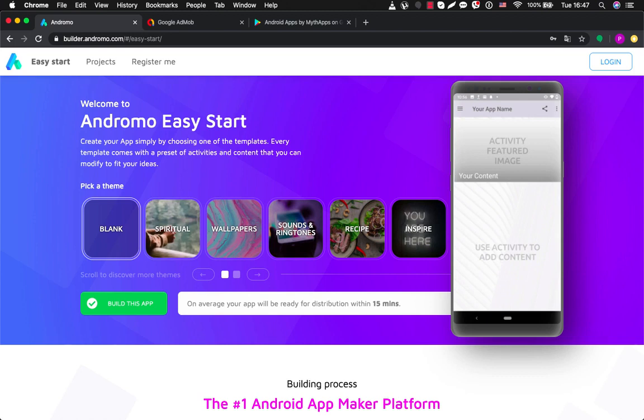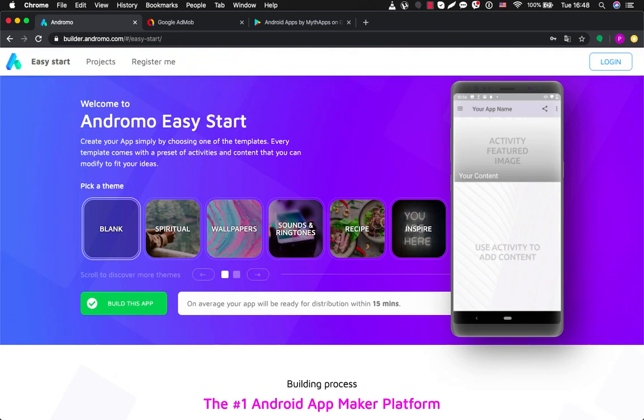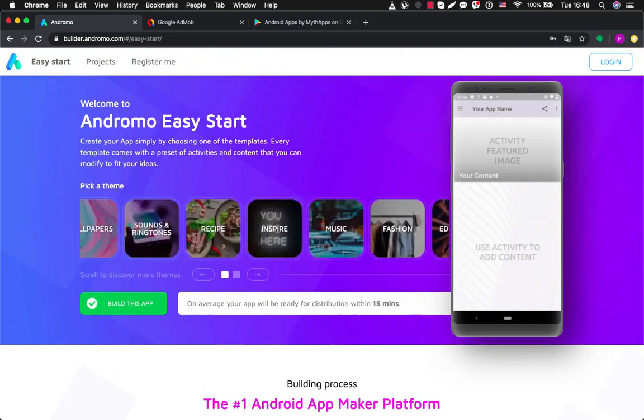So the user can easily grab a template according to his idea of an application and start working with it, simply changing content and getting an understanding of how Andromo Builder is set up.